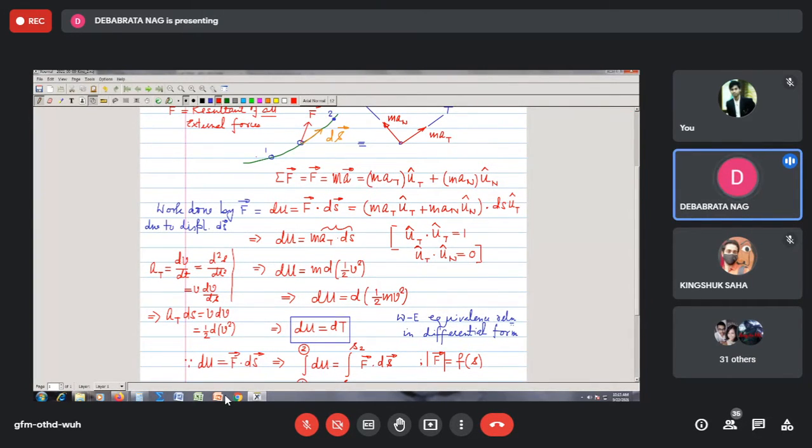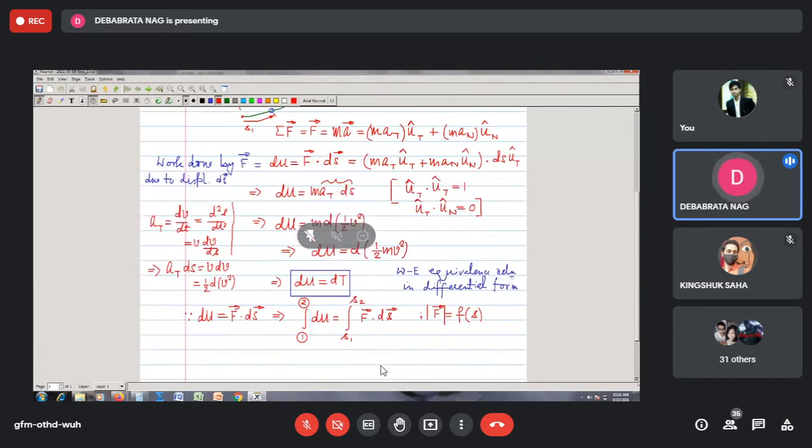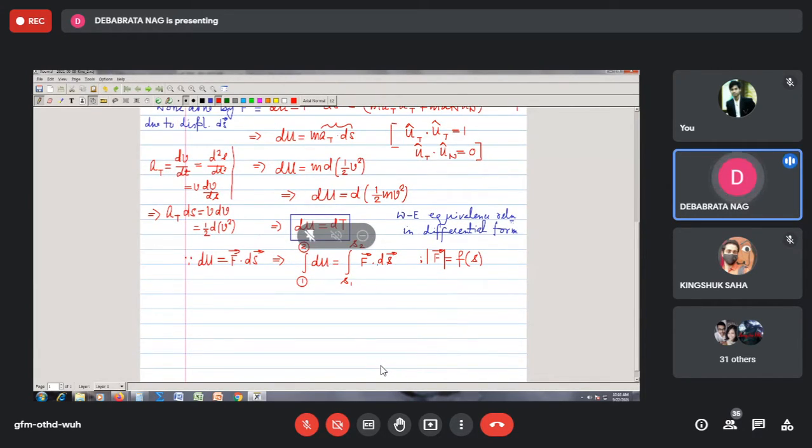That means I may have a reference point here, and measured from that reference point, this position we call S1. This is not the straight line, you should see that it must be measured along this curve, and the arc length for this point we call S2. So thus we get this equation.